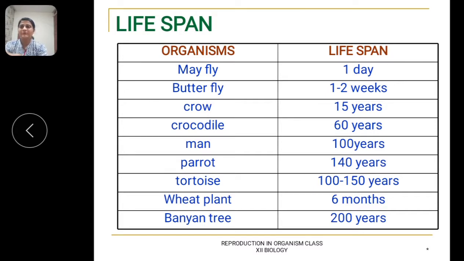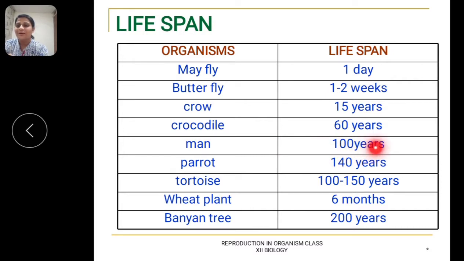Say for example, the mayfly, it can survive for 1 day. If we talk of butterfly, it survives for 1 to 2 weeks. If we talk of crow, it survives for 15 years. Crocodile, the lifespan is 60 years. Men, lifespan is 100 years.